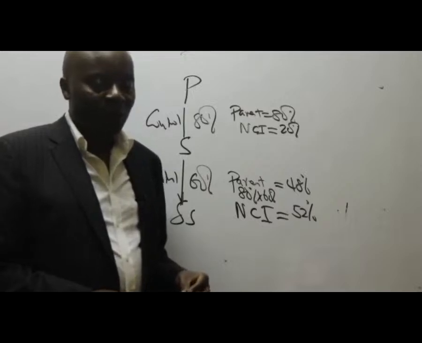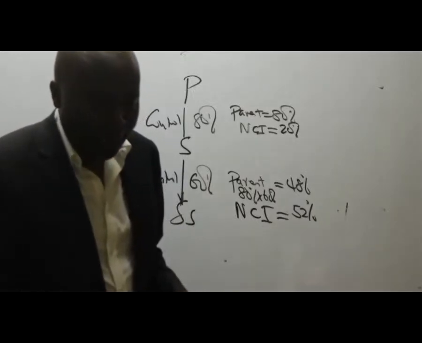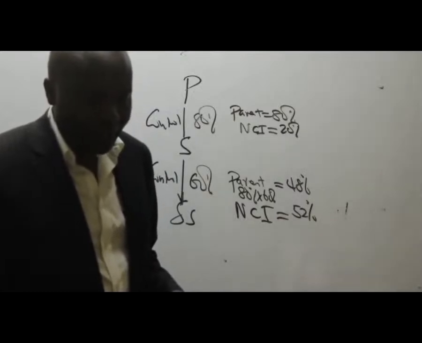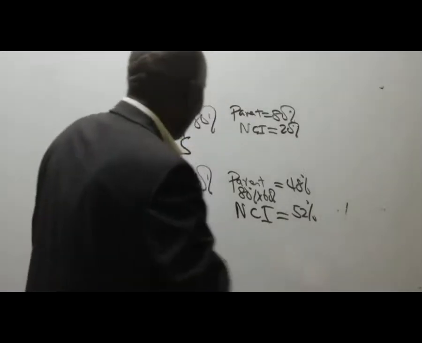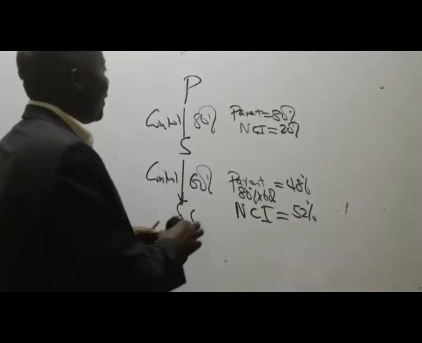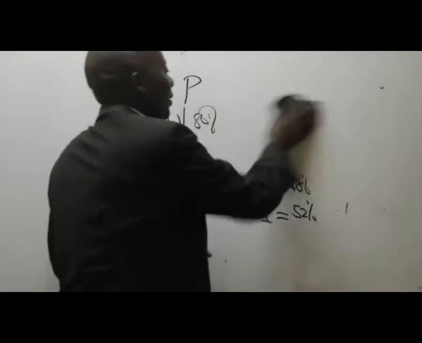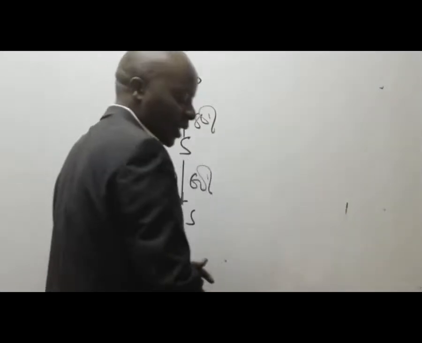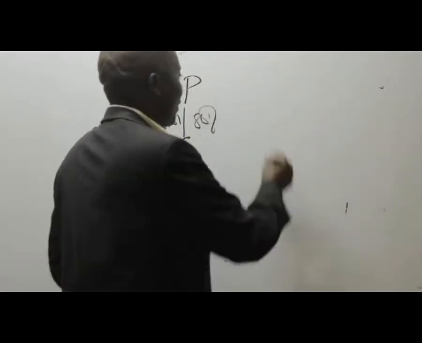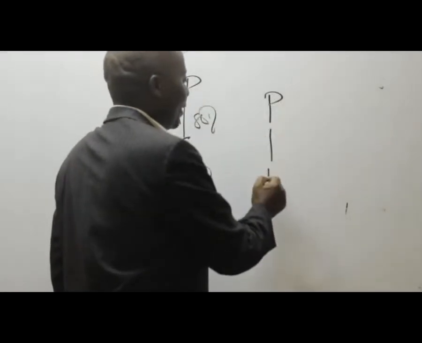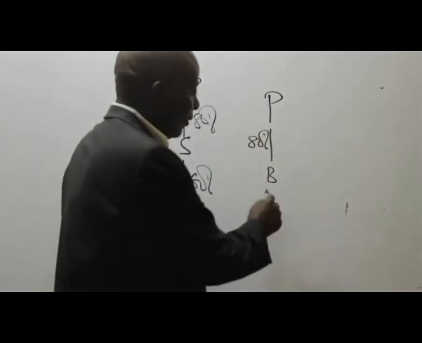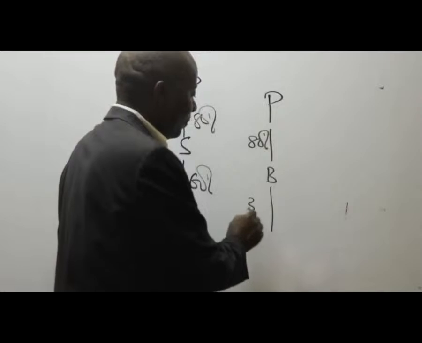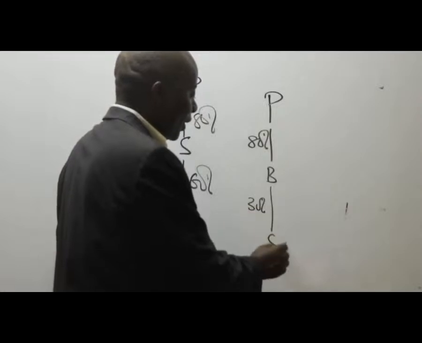Give example of where parent has no control over subsidiary. It cannot be called SS. It will be very easy, that one really. So ladies and gentlemen, if for example, we have this kind of a situation. So we have here the parent having say 80% of B, and B, for example, having 30% of a company called C.